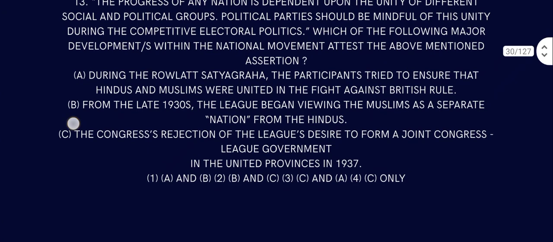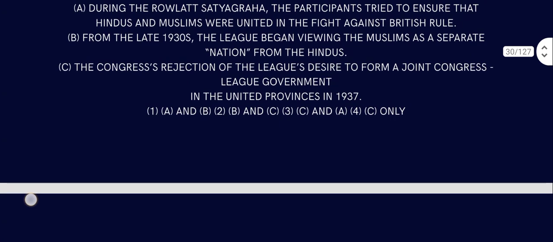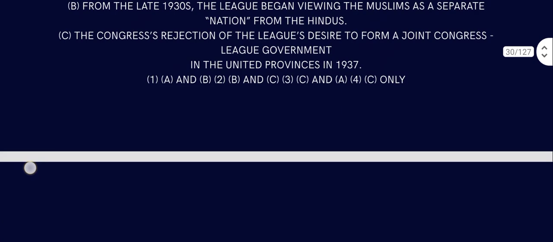So all of them are, wait a second, A, B, C. The Congress rejection of the League's desire to form a joint government, or they did not reject that, they actually formed the joint forces. So answers A and B are the only correct ones.